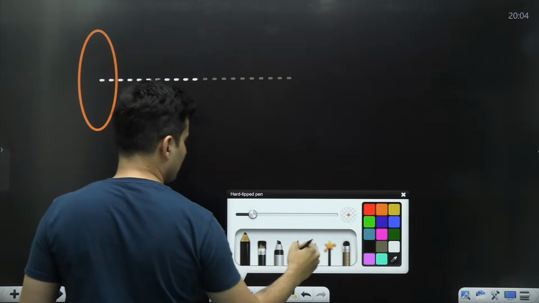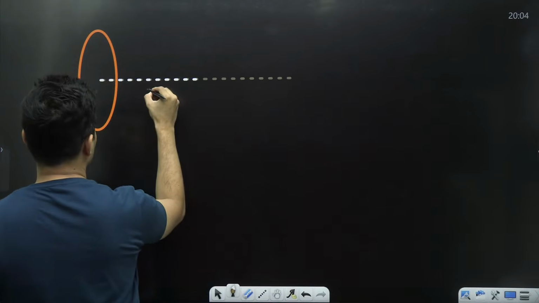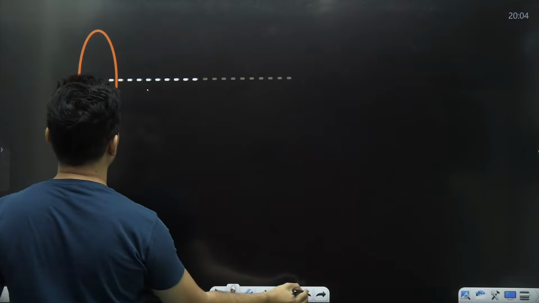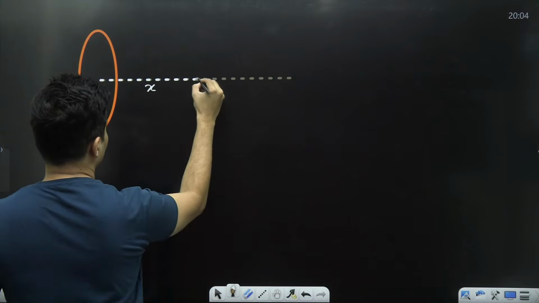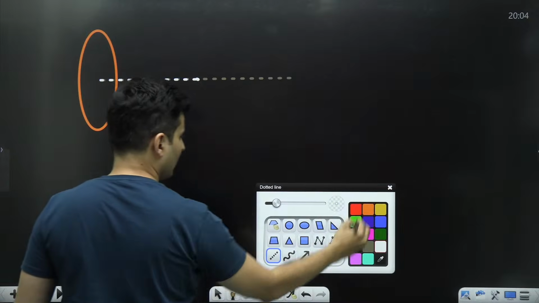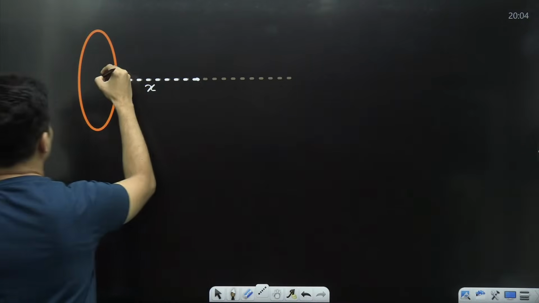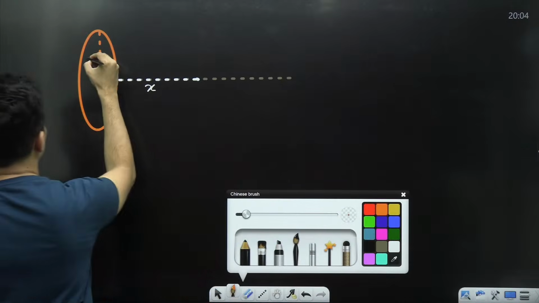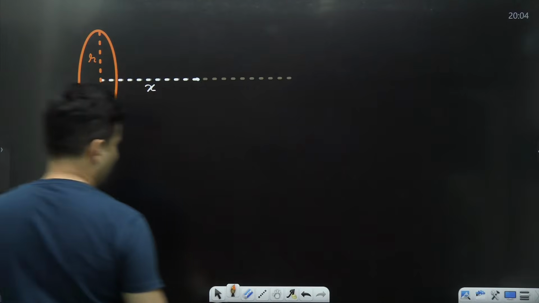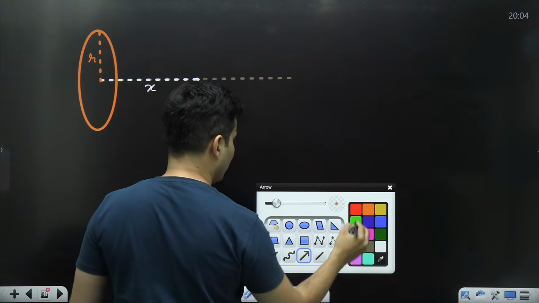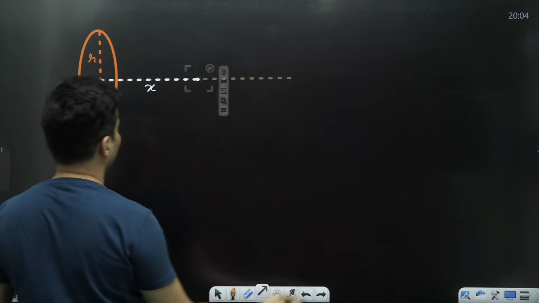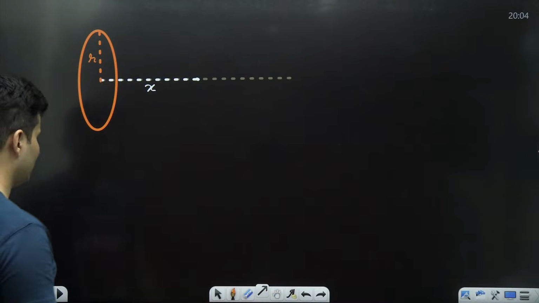This distance is basically x. This is your radius, and at this particular point I want to find what the magnetic field is.